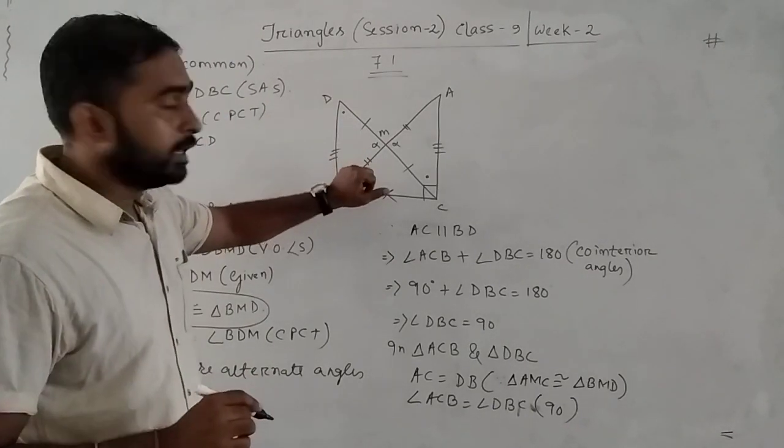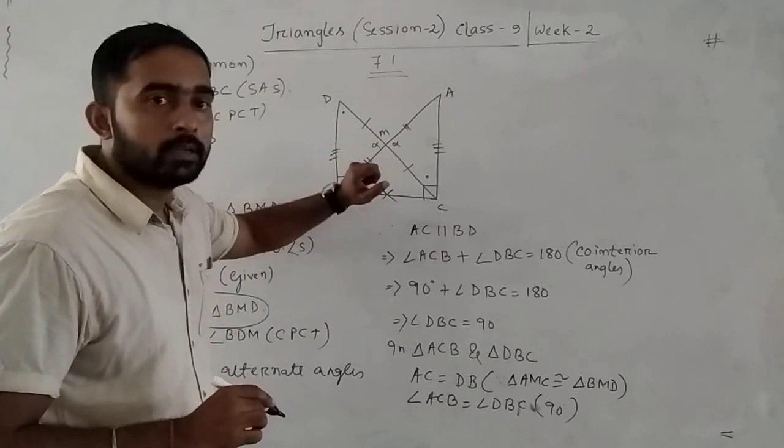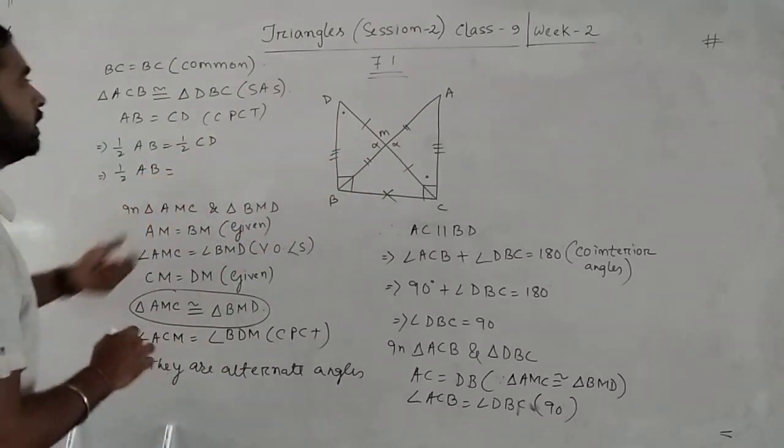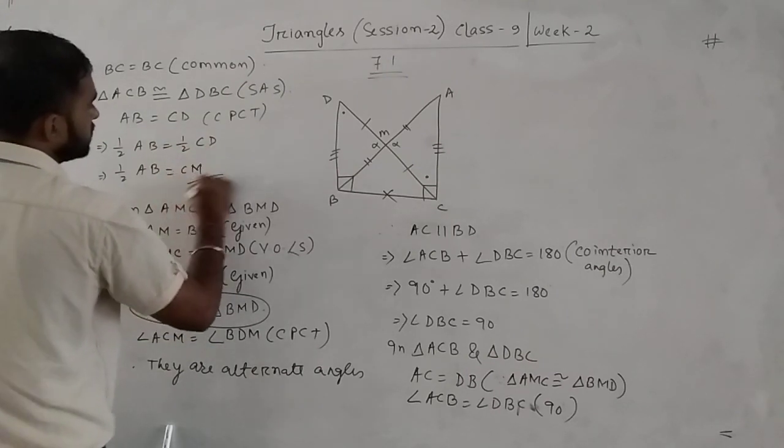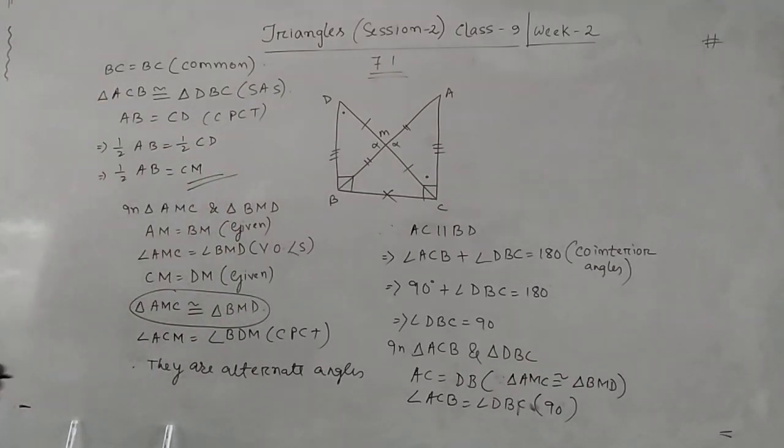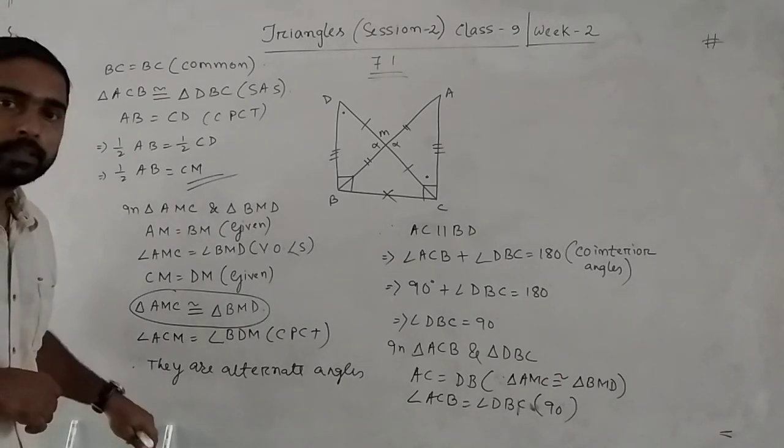DM equals CM. It means M is the midpoint of CD. So half CD means we can write either DM or CM, but the demand of the question is CM. So CM equals half AB. This is the last one. So this is the question solution. Simply we prove it step by step. Done. Thank you.